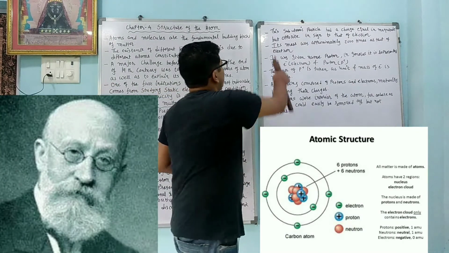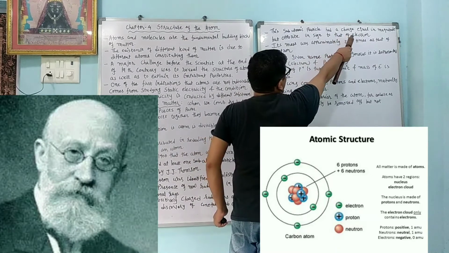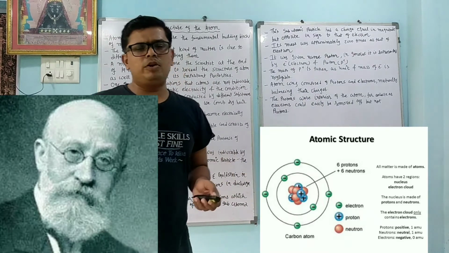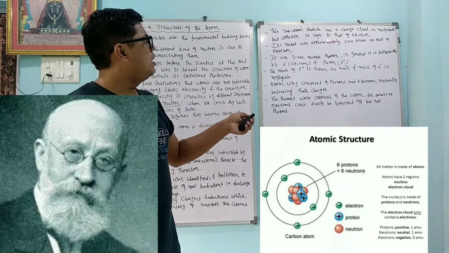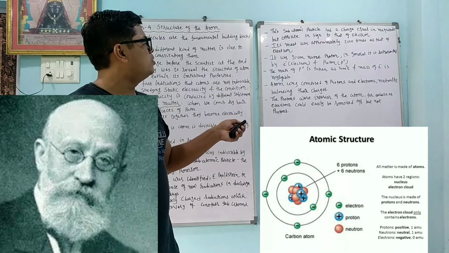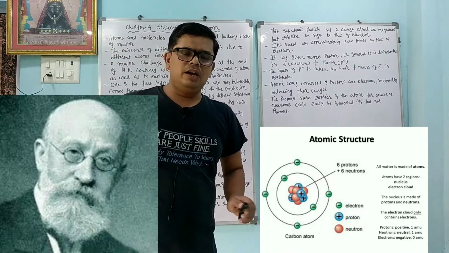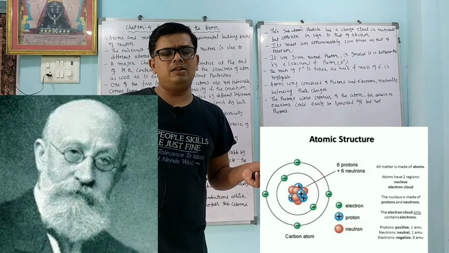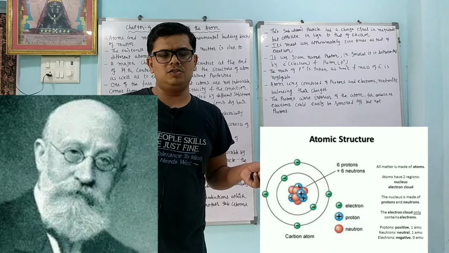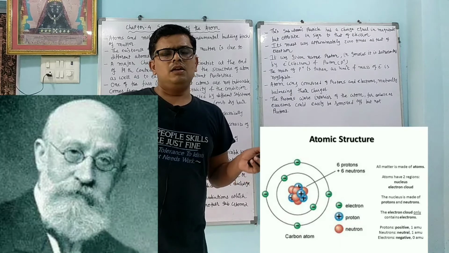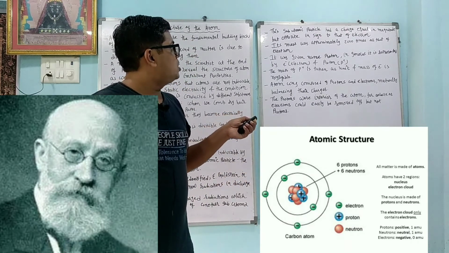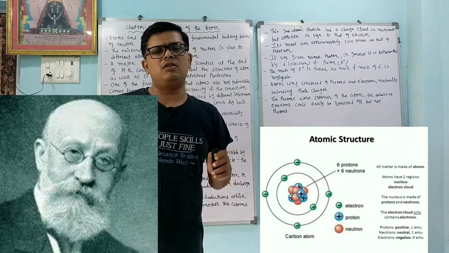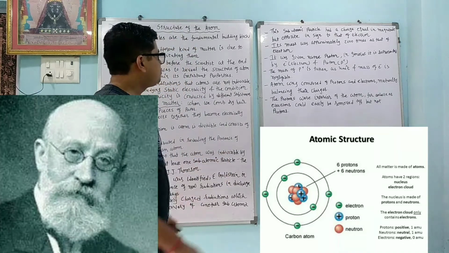Proton. This subatomic particle has a charge equal in magnitude but opposite in sign to that of the electron. So a very important thing is what? The subatomic particle had a charge equal in magnitude but opposite in sign to that of the electron. We come to know that electrons are negatively charged. So whatever subatomic particle is present by the canal ray experiment, that is positively charged. So proton is positively charged, and the charge is equal in magnitude, meaning the number of protons and the number of electrons are the same. Number of positive charges equals the number of negative charges.